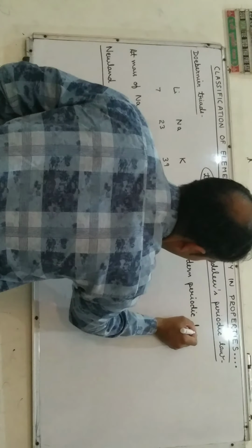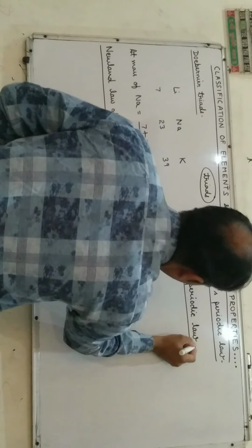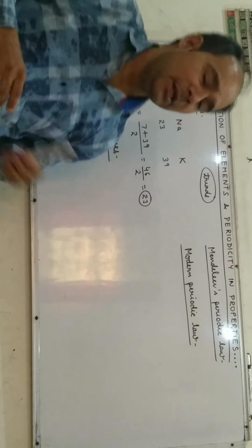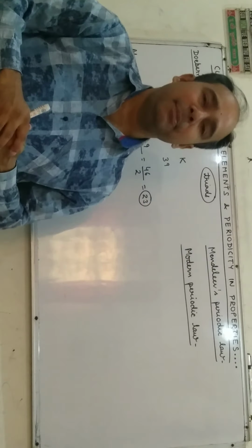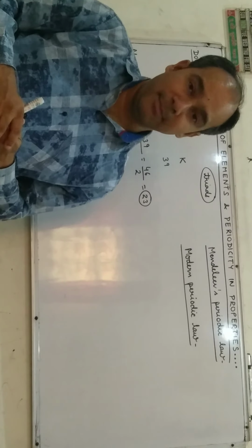Let us discuss the modern periodic law. According to the modern periodic law, the physical and the chemical properties of elements are the periodic function of their atomic number.